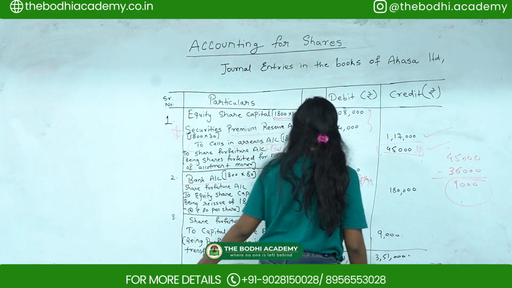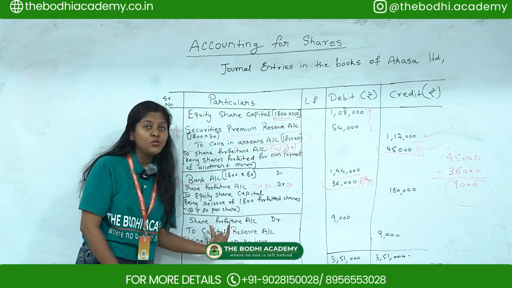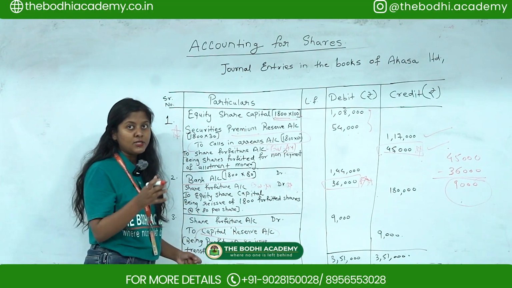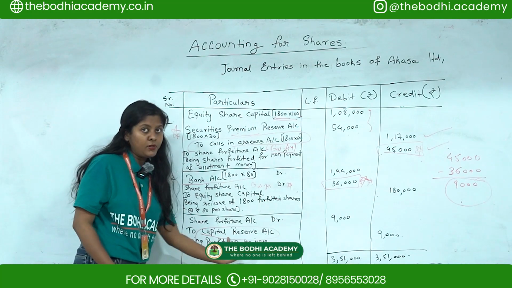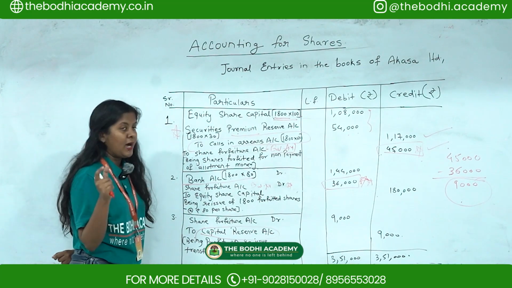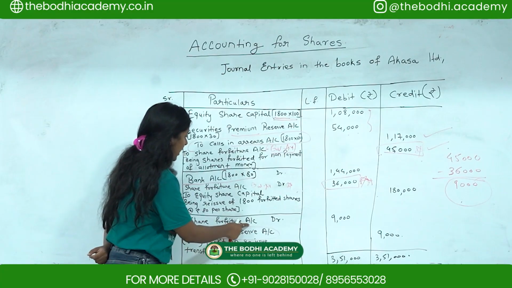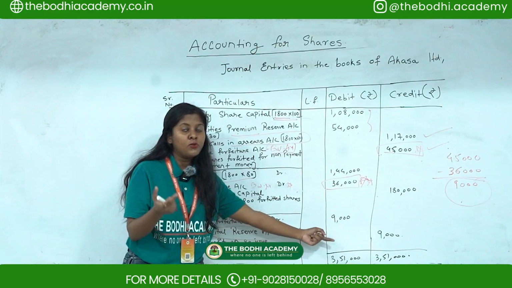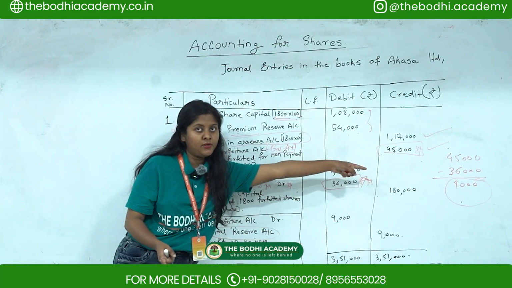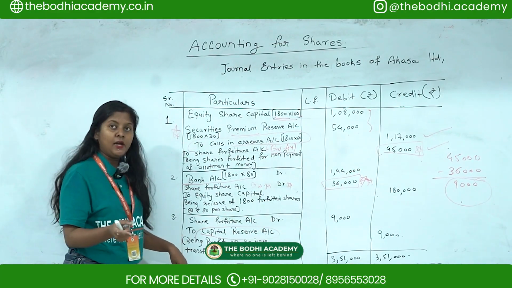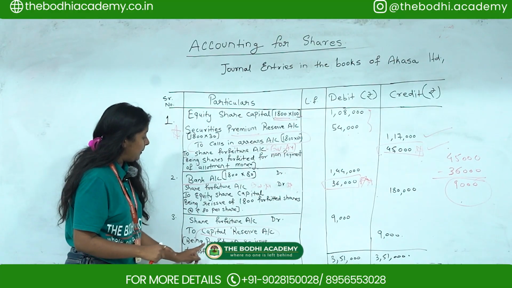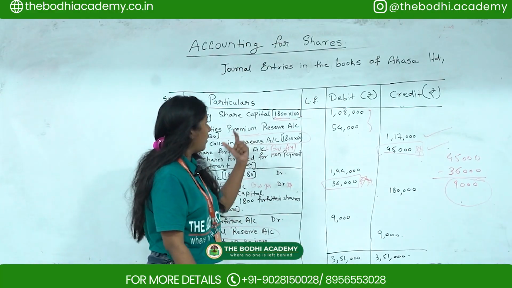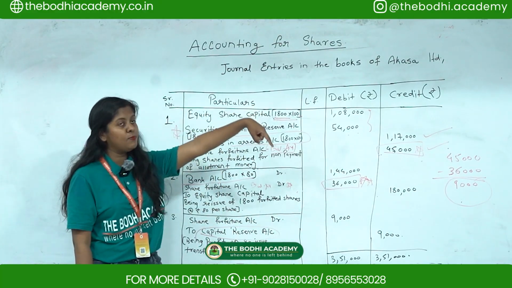Okay, now this surplus amount you have to transfer to the capital reserve account. Whatever surplus amount is remaining, only that you have to transfer to the next account, that is the capital reserve account. Whenever you are passing the entry, you have to pass share forfeiture account debit to capital reserve account, and the remaining surplus amount is 9,000 as shown over there. Then next you have to write down the narration: being profit on reissue transferred to capital reserve account. Okay, so this is the first journal entry in the books of Akasa Limited.